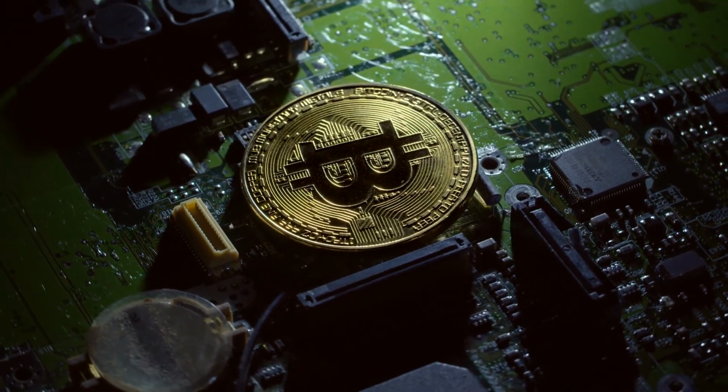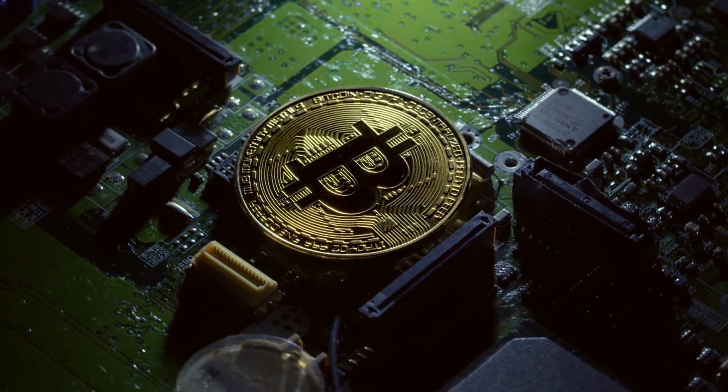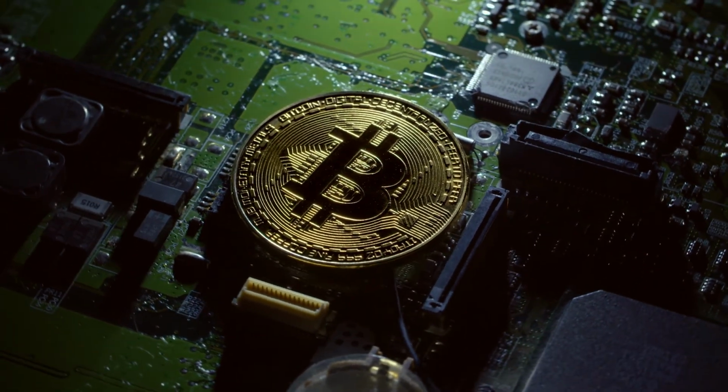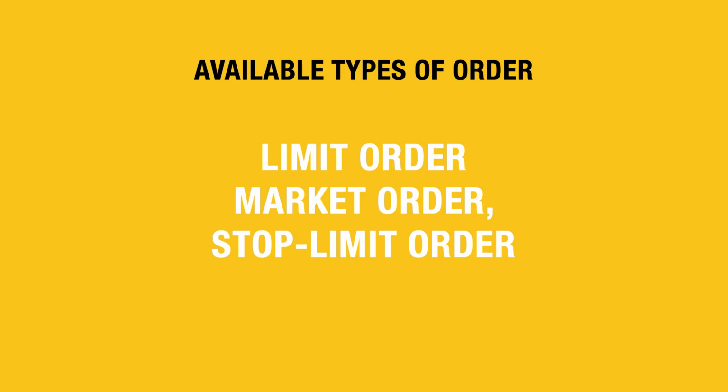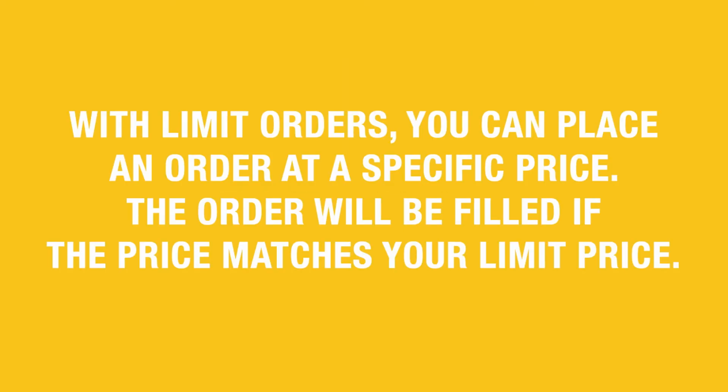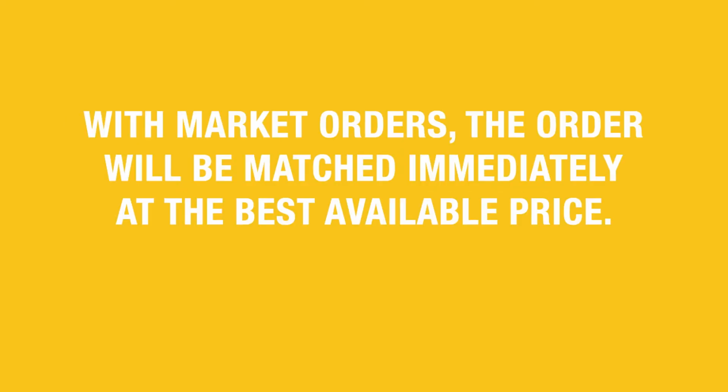In order to better familiarize yourself with the platform, let us look at the available order types that Binance has for you on the futures platform. There are 3 types of orders available on Binance Futures: limit order, market order, and stop limit order. The first type is limit order. With limit orders, you can place an order at a specific price. The order will be filled if the price matches your limit price. Then, there is the market order. With market orders, the order will be matched immediately at the best available price.